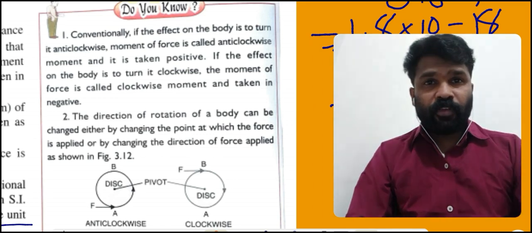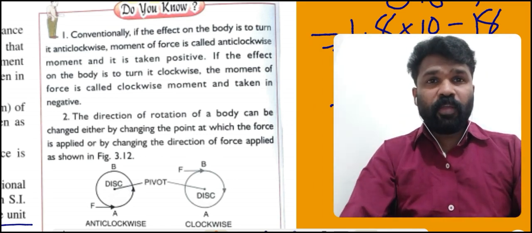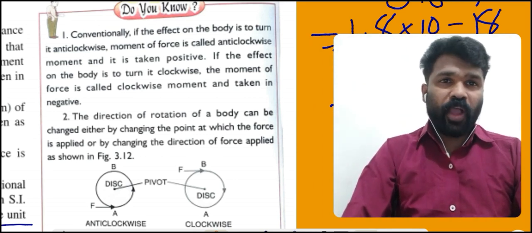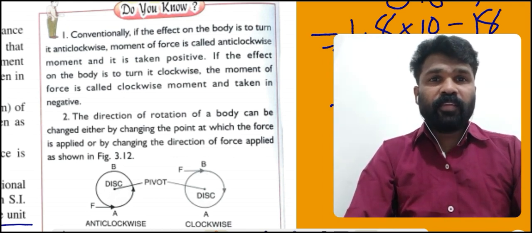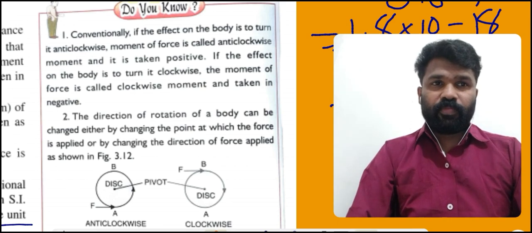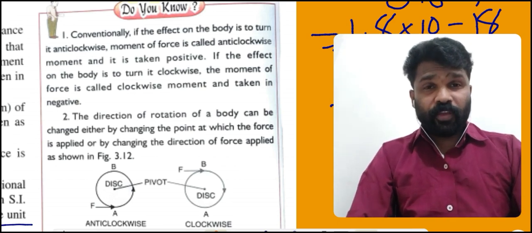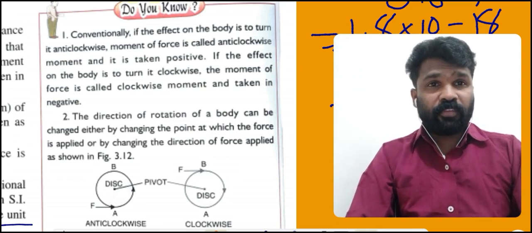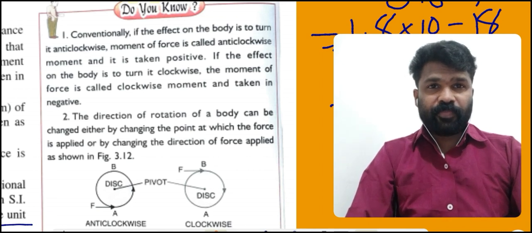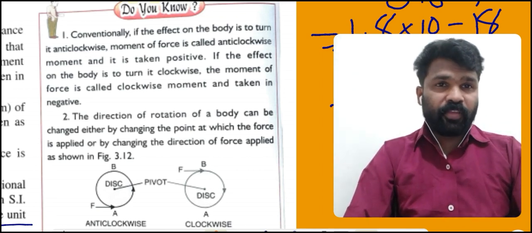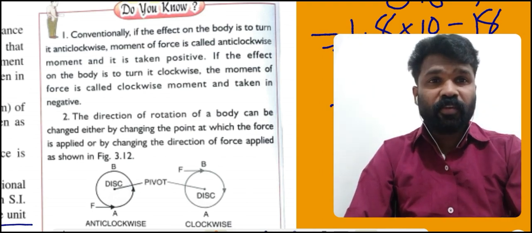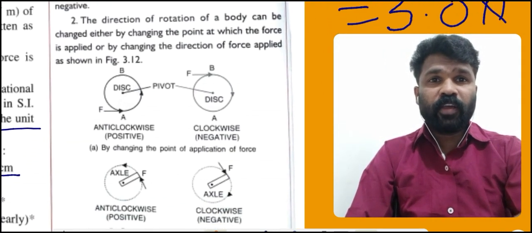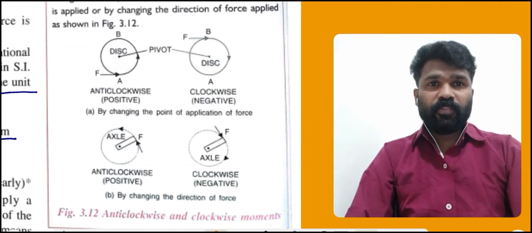If the effect on the body is to turn it clockwise, the moment of force is called a clockwise moment and taken negative. Okay, students. The second point is the direction of rotation of a body can be changed either by changing the point at which a force is applied or by changing the direction of the force applied as shown in figure 3.12. Please observe it.